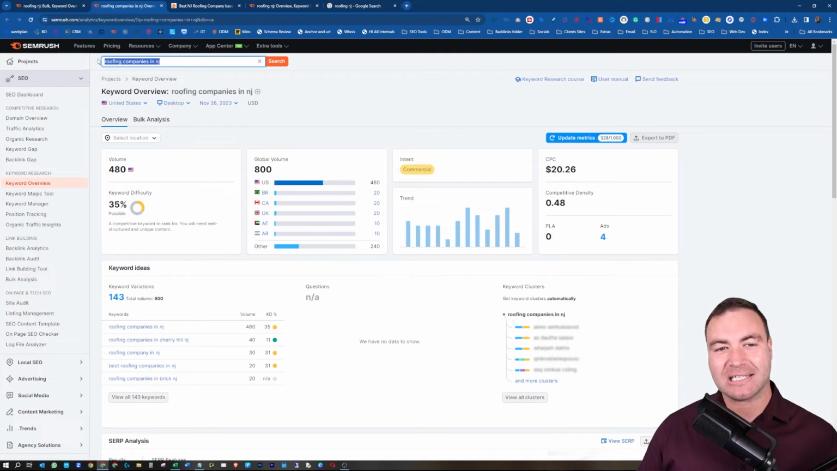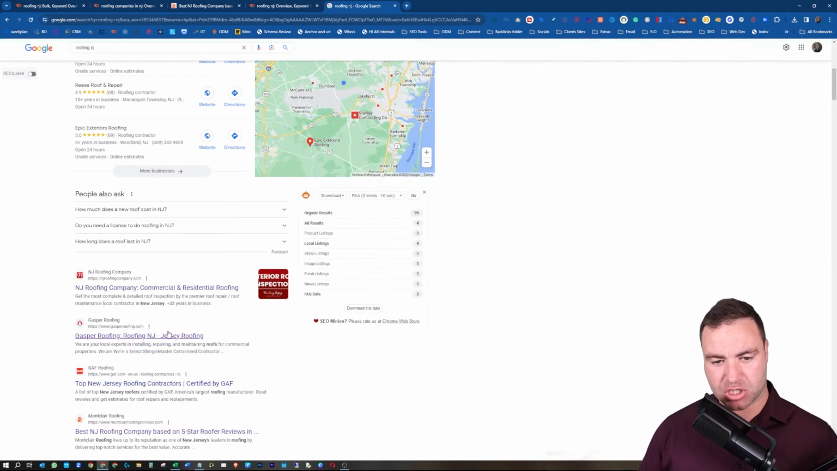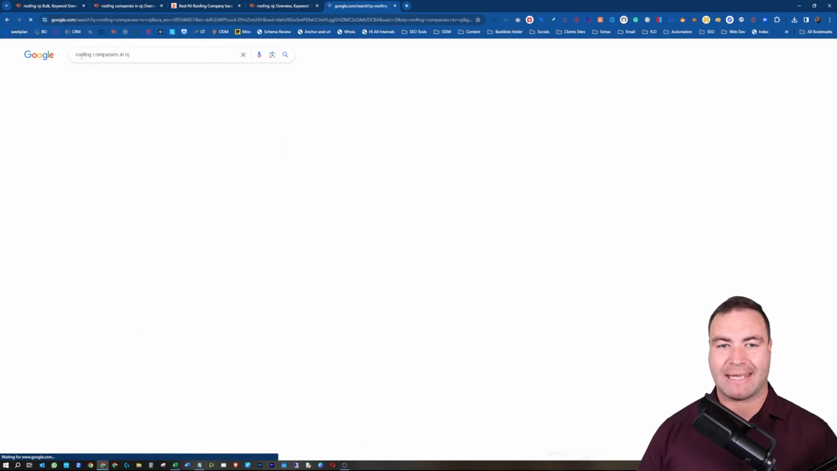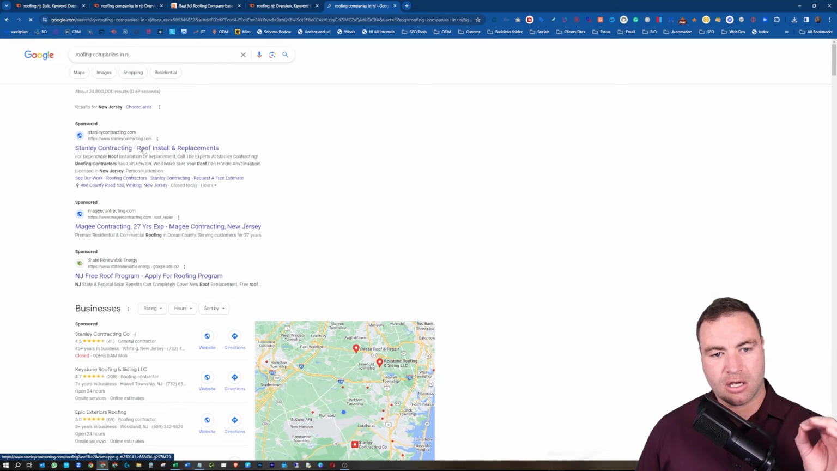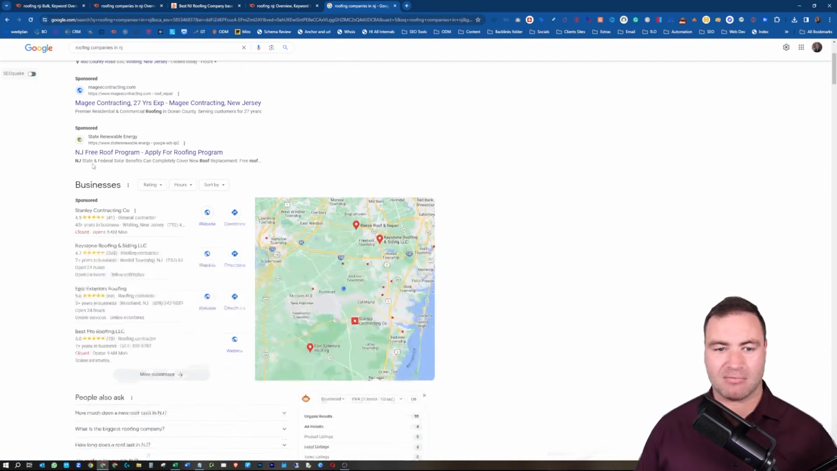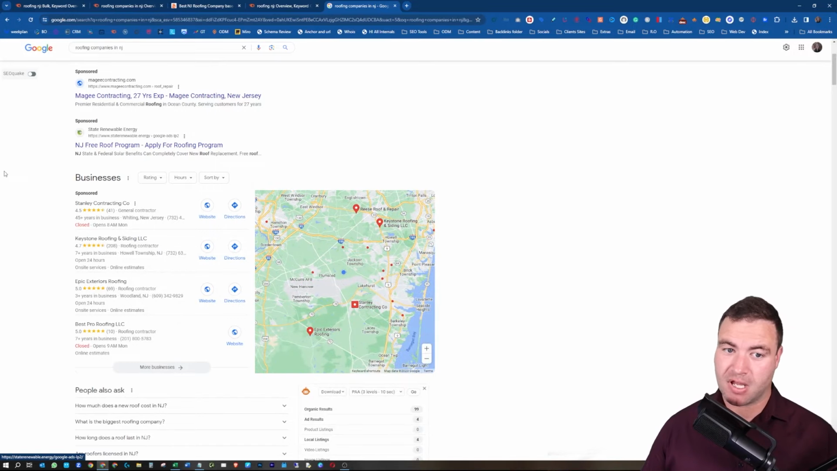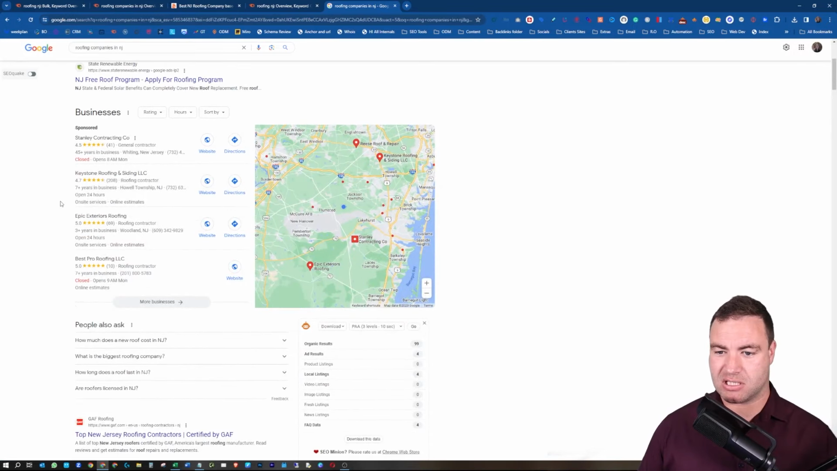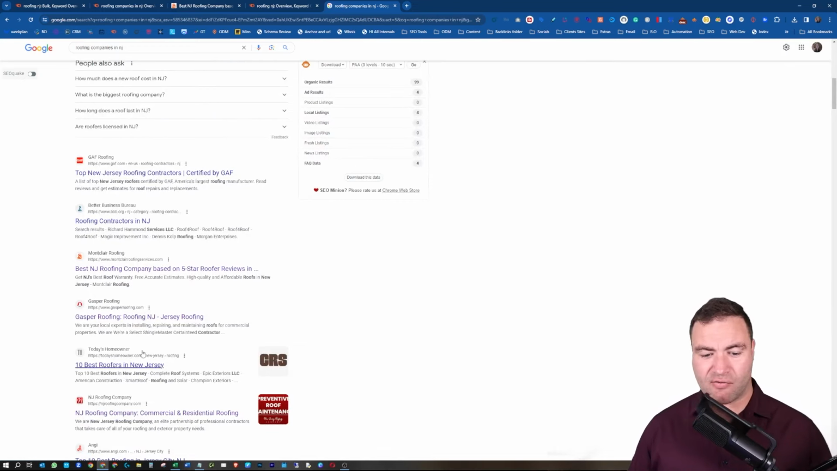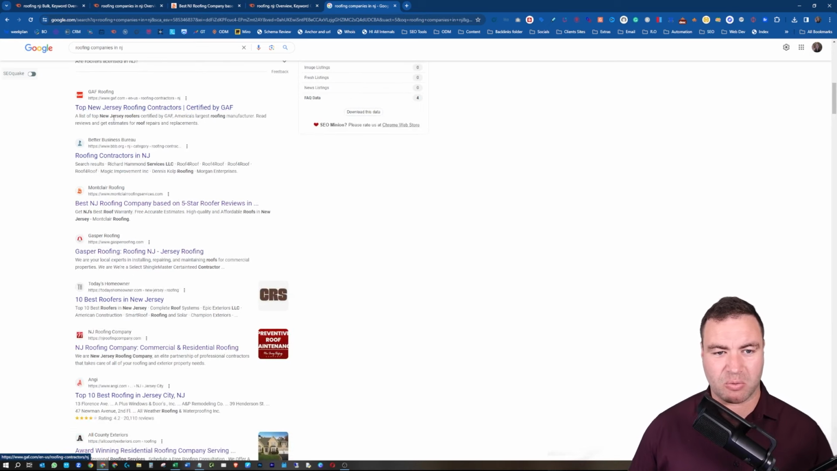Let's do exactly the same thing with roofing companies in New Jersey. So remember what we got shown in here, okay? So grab this, paste that in there, bang, and let's see what Google's showing us. Sponsored, sponsored, sponsored. Okay, sponsored again, like renewable energy. All right, fair enough. Stanley, those guys are popping back up. It's very much the same SERP, isn't it, guys? Like we've got GAF and Better Business.